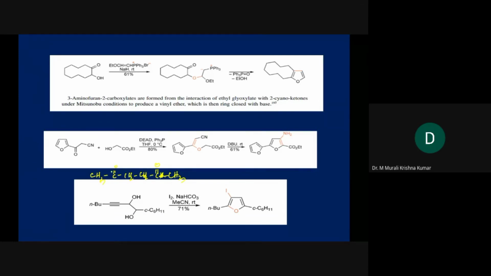Then let's say here I'll write carbonyl carbon CH2 CH2 CH2 double bond O. So this is equal to OH double bond 1 2 double bond O CH3.